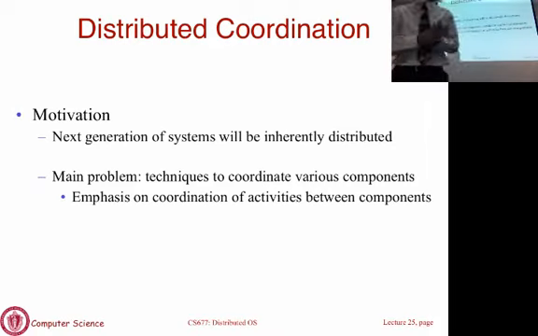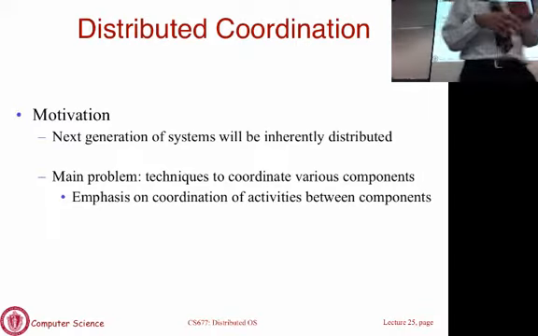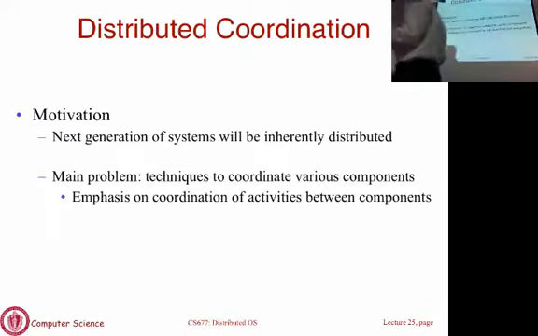Okay. So, the last thing that we are going to spend the next half an hour or so talking about is what is referred to as distributed coordination. This is different middleware. An example of this middleware is Jini middleware. But the reason it exists is slightly different from all of the others we have talked about. Before we even talk about it, I will give you an overview of what this middleware is trying to do. Distributed coordination is a way to write distributed applications that are loosely coupled.